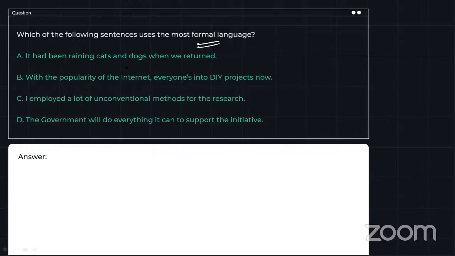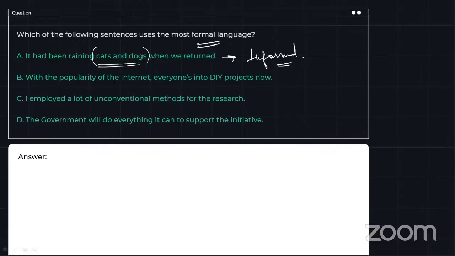Okay, let's move forward with the question now. Formal language. It had been raining cats and dogs when we returned. Now, do you think that this is a formal sentence, raining cats and dogs? No, we could have used: it had been raining heavily when we returned, right? Raining cats and dogs means it is raining very heavily, so we cannot use this sentence because this is completely informal.